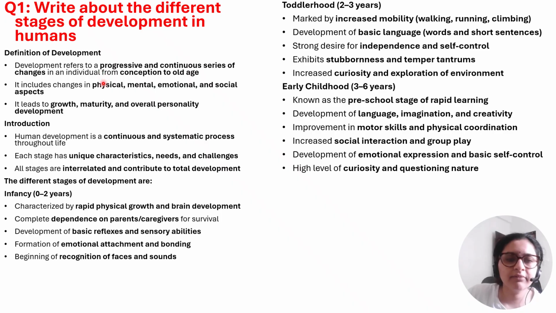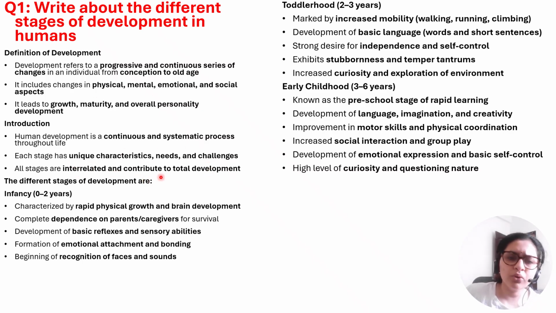So what is development in the first place? It is a progressive and continuous series of changes that happen in an individual from conception, that is from the time of birth to old age. So it includes changes in physical, mental, emotional and social aspects. So this development basically leads to growth, maturity and personality development. So it is a continuous and systematic process.